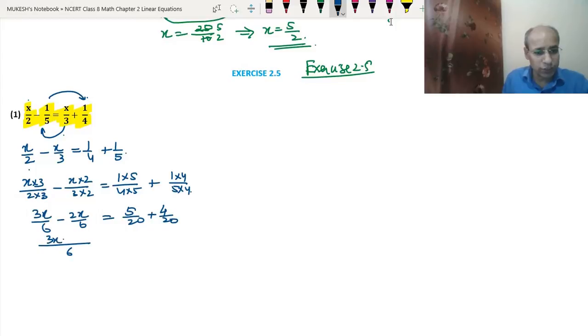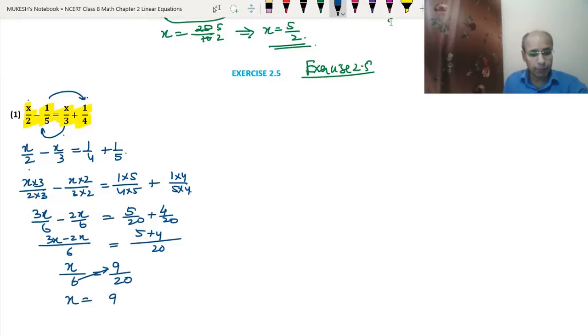So 3x minus 2x equal to, common we will write 20, 5 plus 4. So 3x minus 2x will become x, because 3 minus 2 is 1, upon 6. 5 plus 4 is 9, so 9 upon 20. What will we do? We will take 6 to the other side. It will multiply this. So x will become 9 upon 20 into 6.